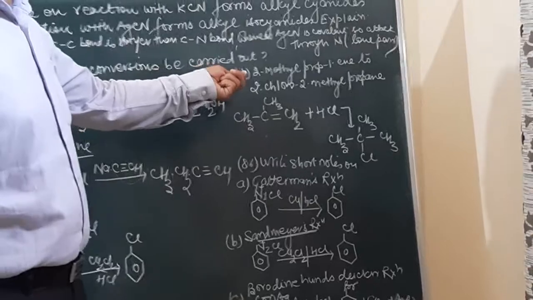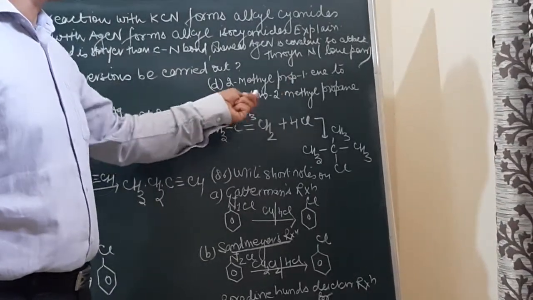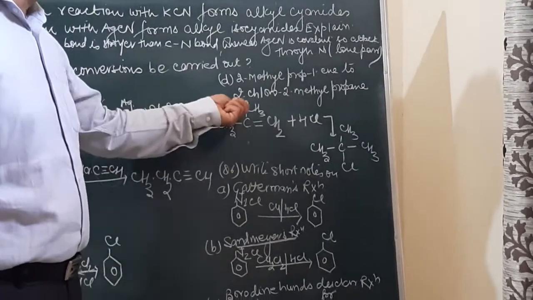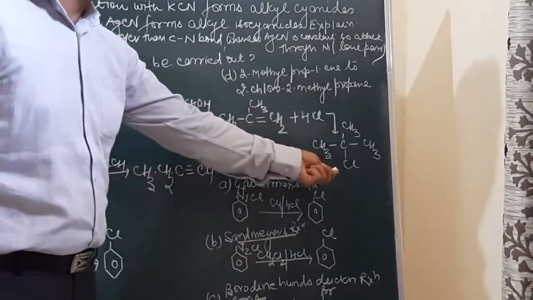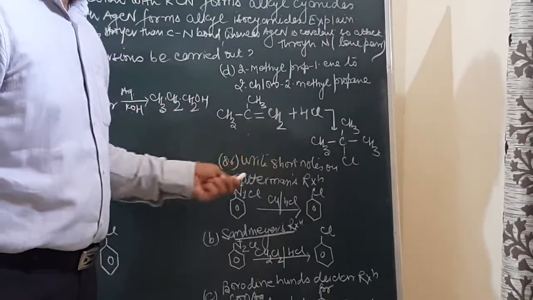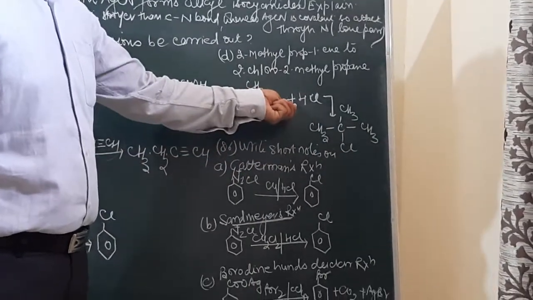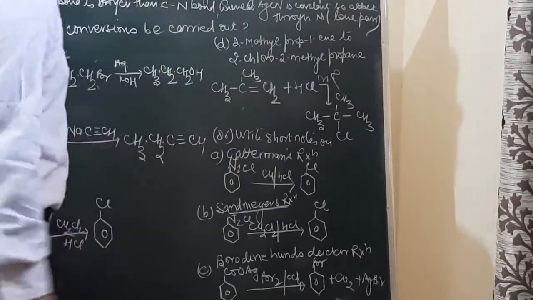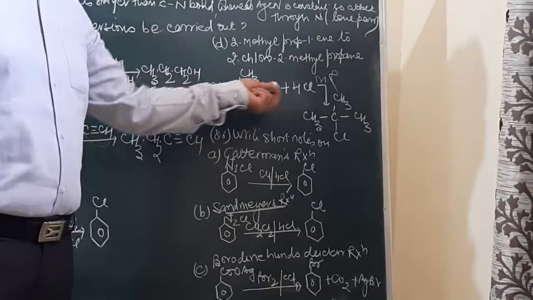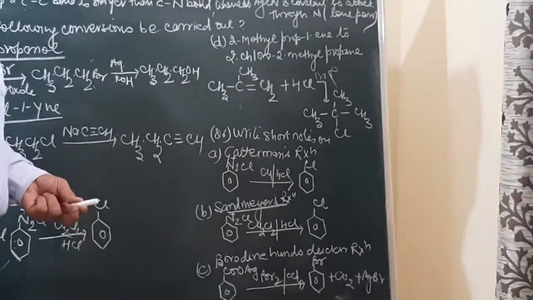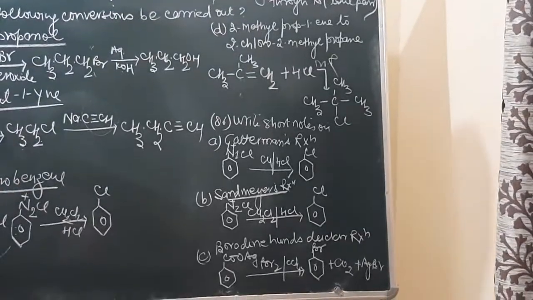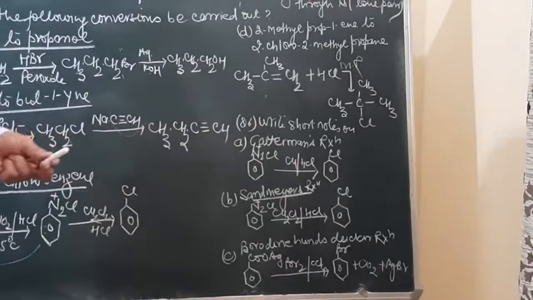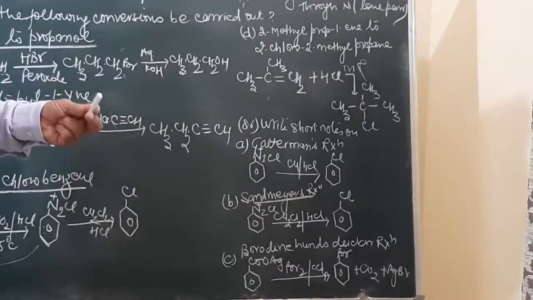The next one is to convert 2-methylpropene into 2-chloro-2-methylpropane. Let's see the structure of 2-methylpropene. What is to be obtained? 2-chloro-2-methylpropane. How do we get it done? It is simple addition of HCl, following Markovnikov's rule, in which the negative part of the attacking reagent goes to the carbon atom which contains a lesser number of hydrogen atoms. The more practice you have for the conversions, the better you will be able to do them. Always remember the conversions are carried out through the reactions which we have studied.